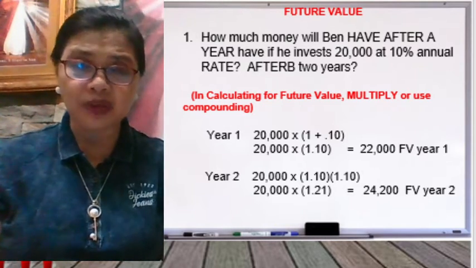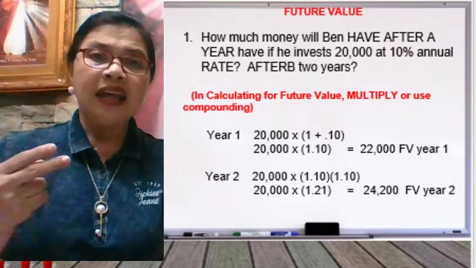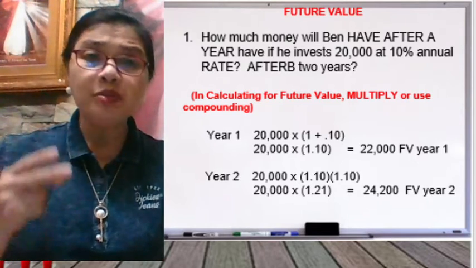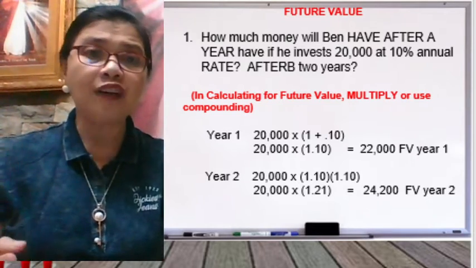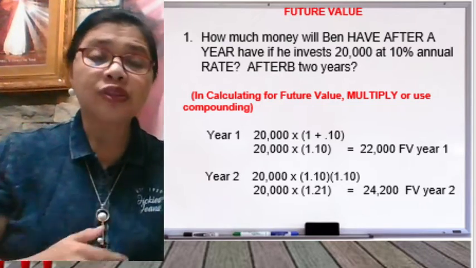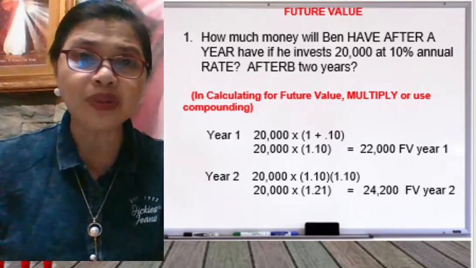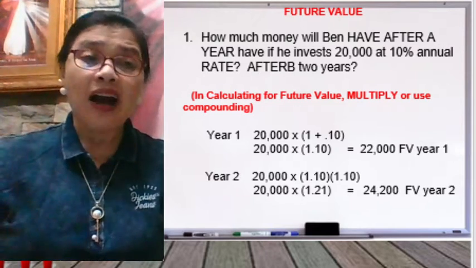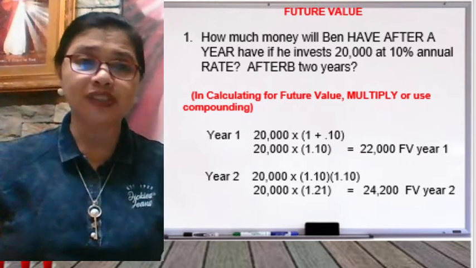The second question is, how much money will Ben have after 2 years if he invests today 20,000 at an annual rate of 10%? How do we solve this problem?